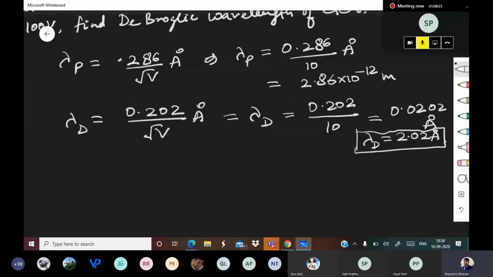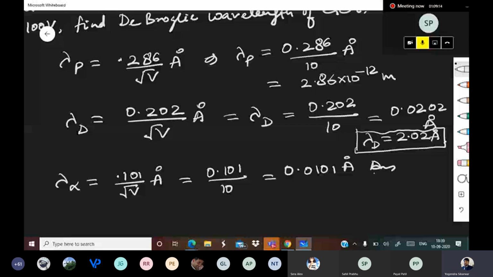This is lambda D. So we have done lambda P, we have done lambda D. Now lambda alpha is equal to 0.101 upon root V angstrom. And that comes out to be 0.101 upon 10, so 0.0101 angstrom.